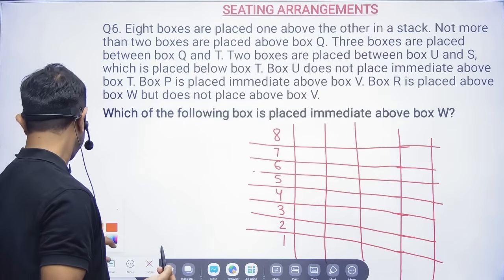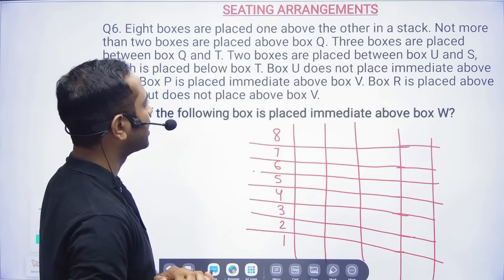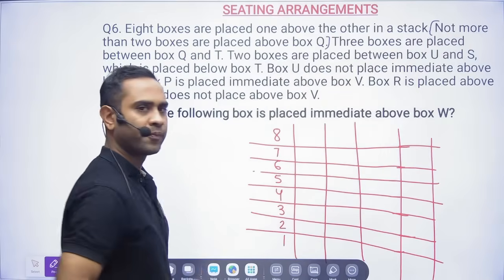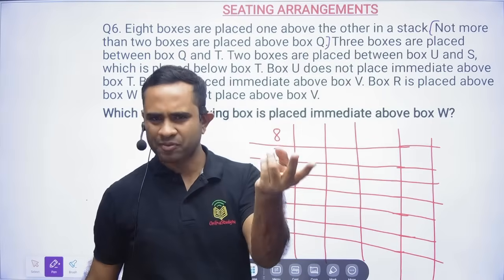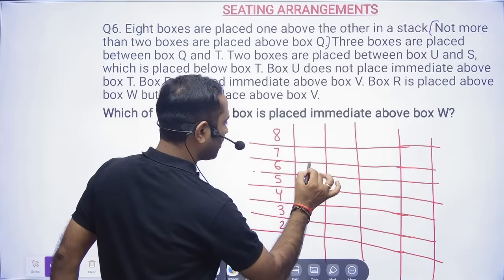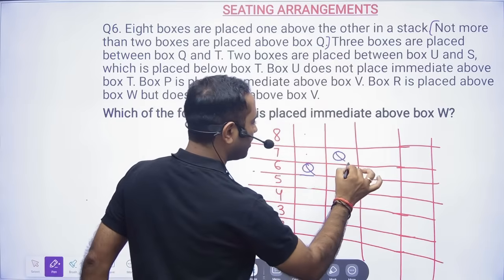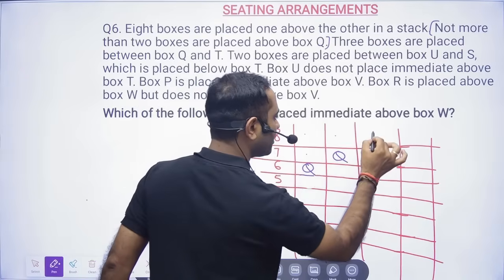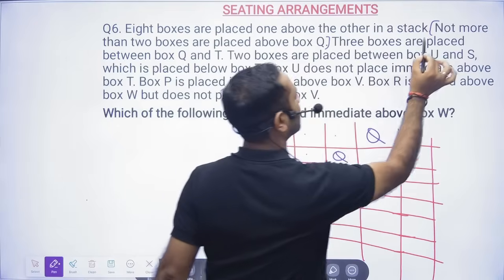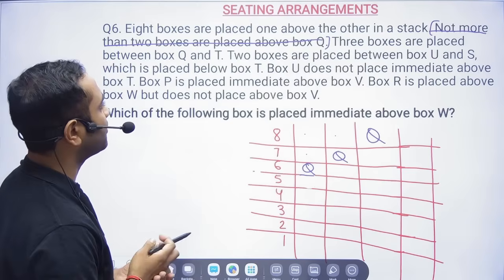So now what is happening here? Not more than 2 boxes are placed above box Q. So friends, if you try to understand, above Q there are no more than 2 boxes. Maximum 2, 1 or 0. So in one possibility I put Q here, with 2 boxes above it. In another, Q is here with 1 box, and in another, Q is here with 0 boxes. So this line is clear. Yes sir, that is very much clear.